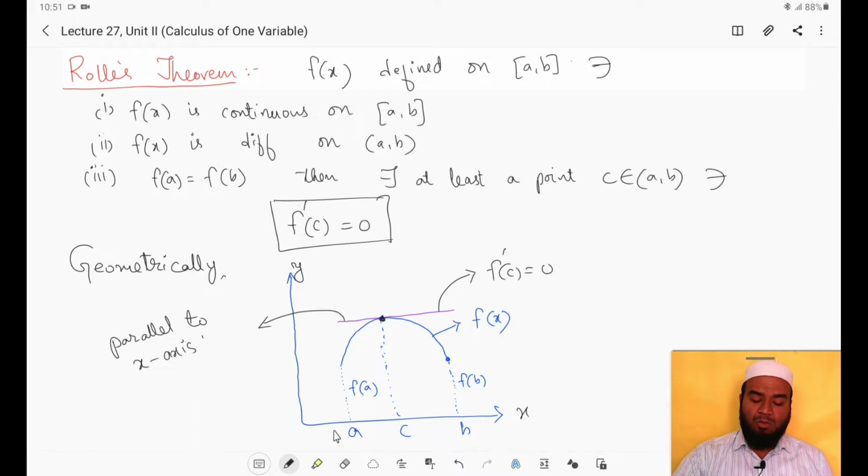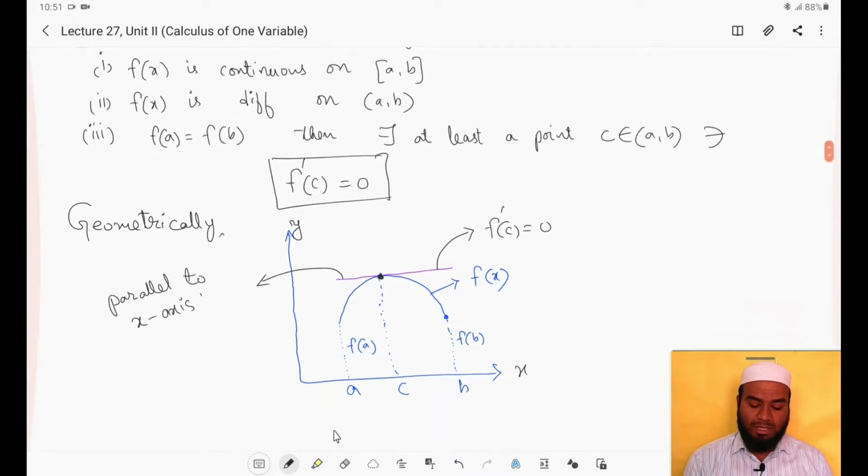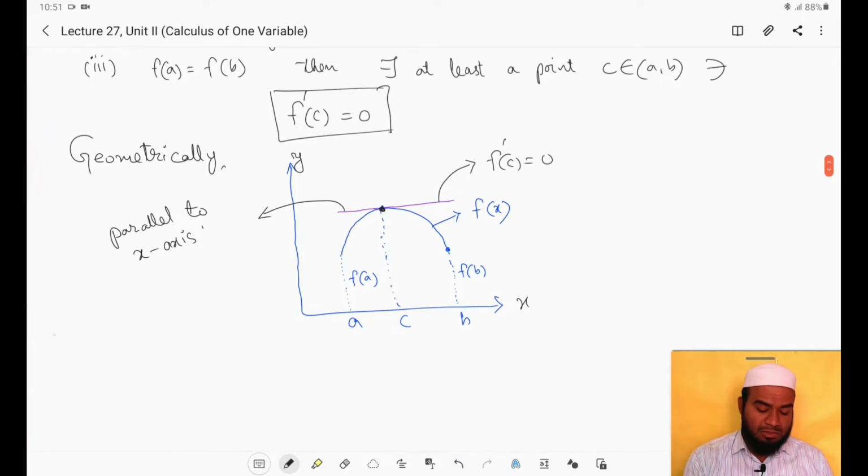Now, what kind of problems will be asked from Rolle's theorem? First type of problems: a function f of x will be given to you and some interval a comma b will be given to you. You have to verify Rolle's theorem for this function.